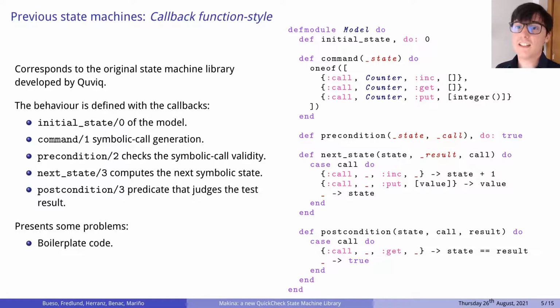state machine. This first version of the QuickCheck state machines presents some problems. First of all, it contains some boilerplate code that can be automatically generated, but it also makes adding new commands hard, requiring the programmer to rewrite the callback functions. These problems make these state machines hard to extend and to maintain.